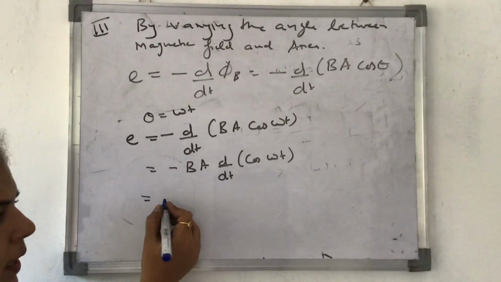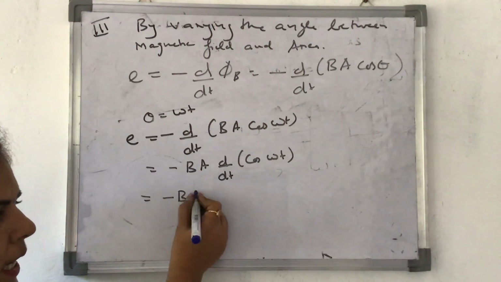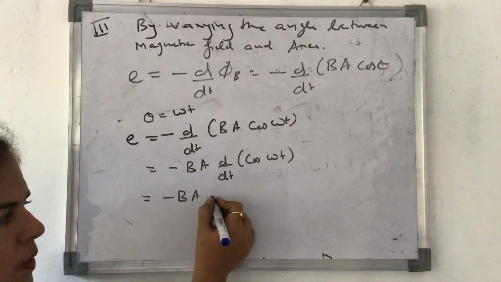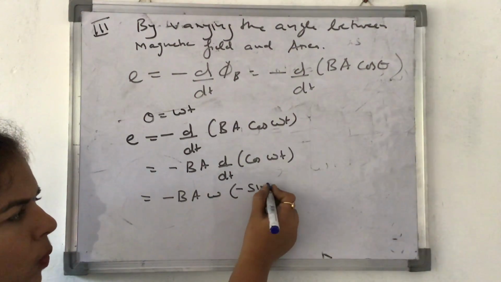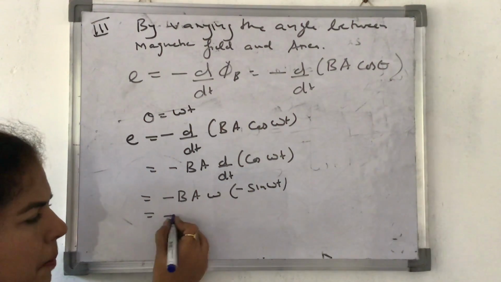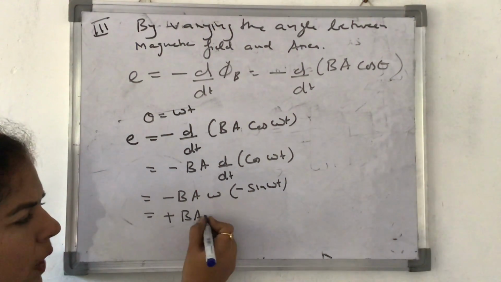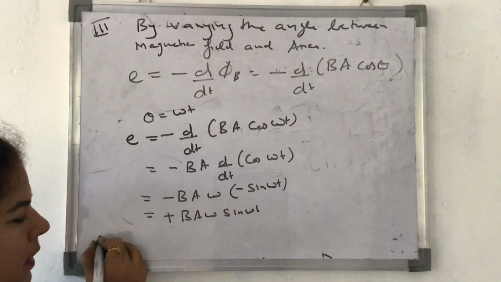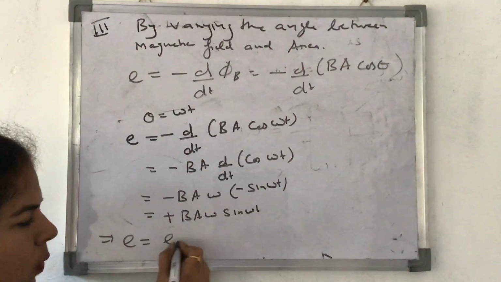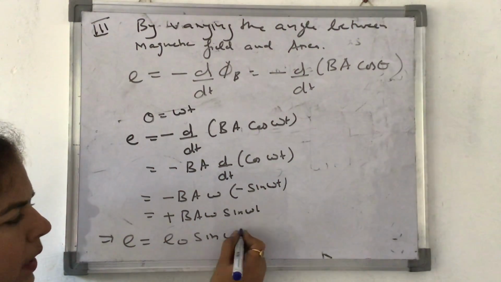The differentiation of cos omega t is omega, and it becomes minus sine omega t. So it becomes plus B A omega sine omega t. This can be rewritten as E is equal to E naught sine omega t.